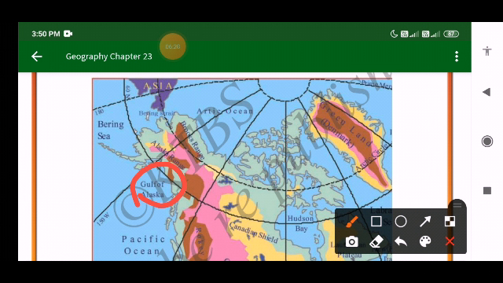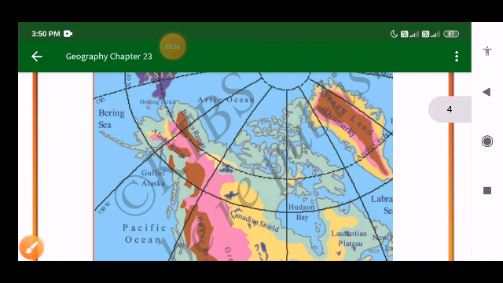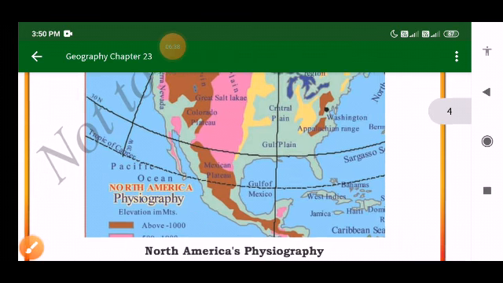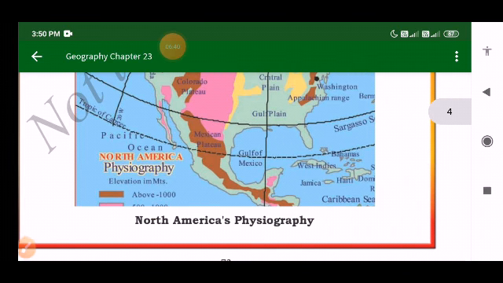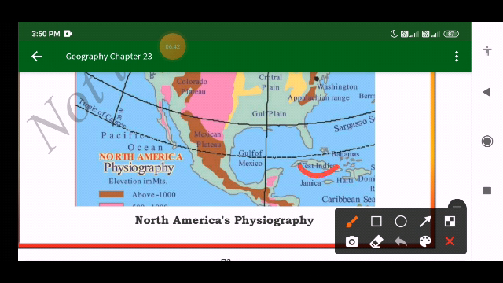Then the West Indies and Cuba Islands are found in the Caribbean Sea, right? Here you can see West Indies and Cuba to the down, they are found in the Caribbean Sea.